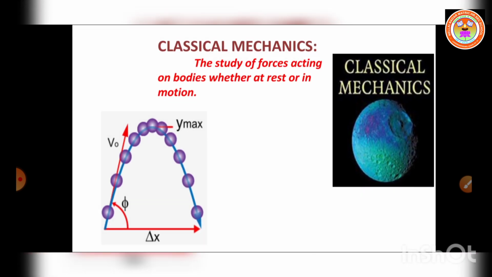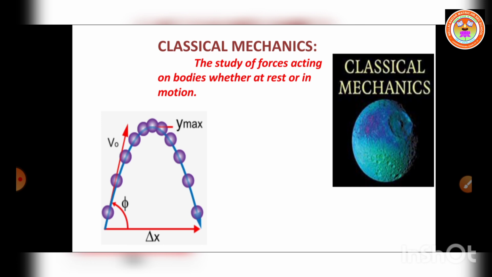So first we move on to classical physics. Classical physics refers to the traditional physics that was recognized and developed before the beginning of the 20th century. First, classical mechanics: the study of forces acting on bodies, whether at rest or in motion.